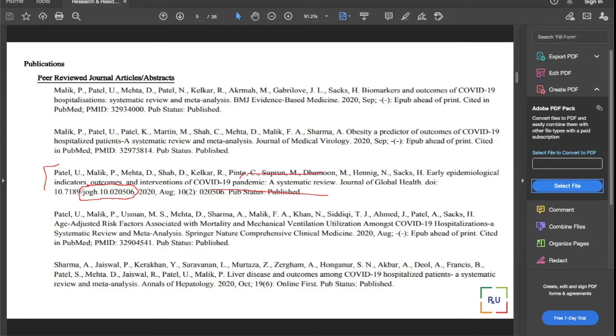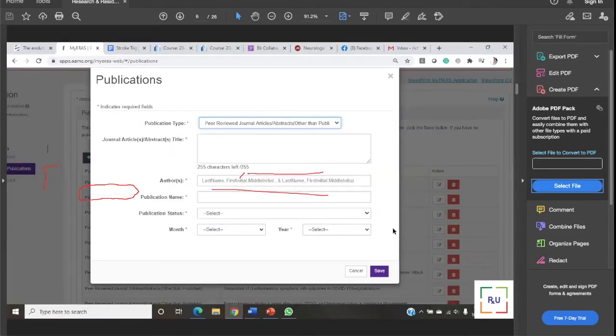Okay, makes sense. So this was about a peer review article which is already published, and now a peer review article which is not published but you have submitted. So this is going to be the same. Article name, title, and authors will be the same. Publication name is your journal's name. Publication status, now that is important.